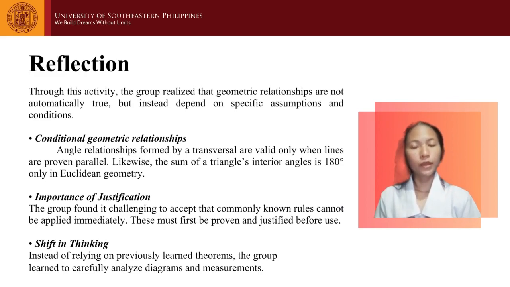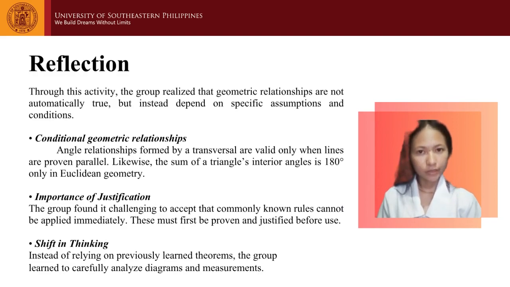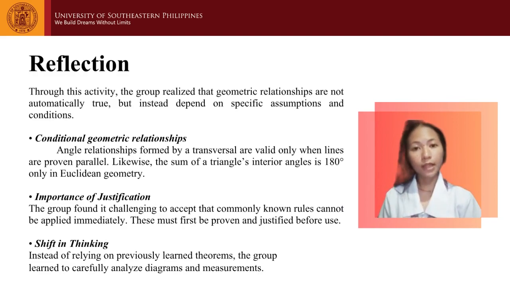This part shows what the group has learned and what we have reflected on in the activity. First, we learned about the conditional geometric relationship. We realized that the rules in geometry are not always automatically true. By rules, we mean the formulas or the geometric facts that we usually memorize, like the angle relationship or the sum of a triangle.